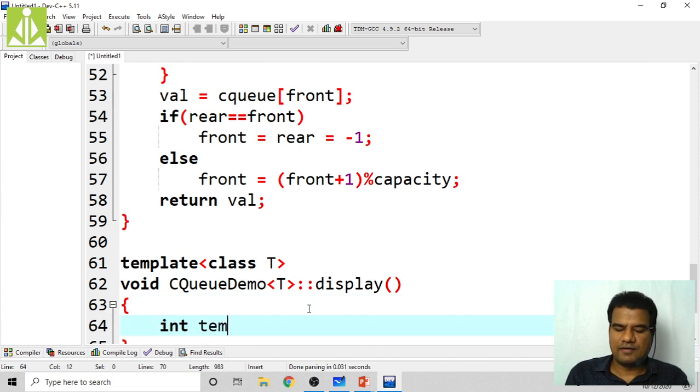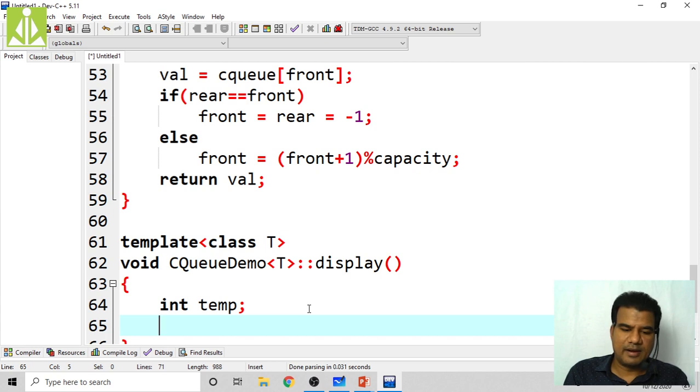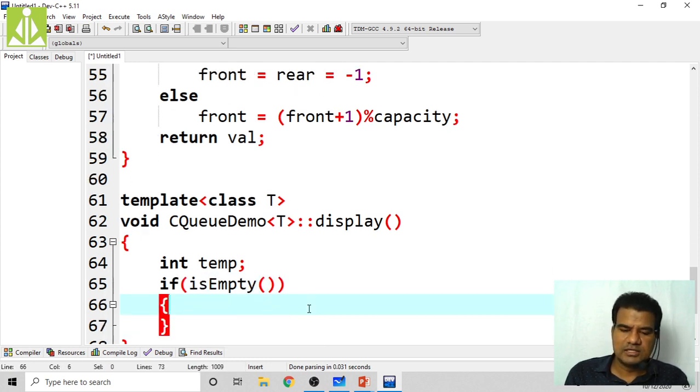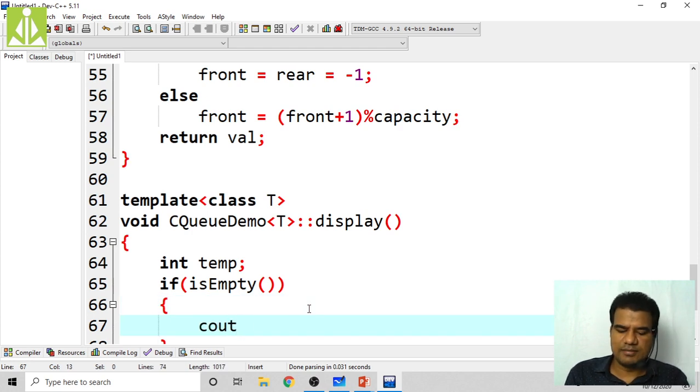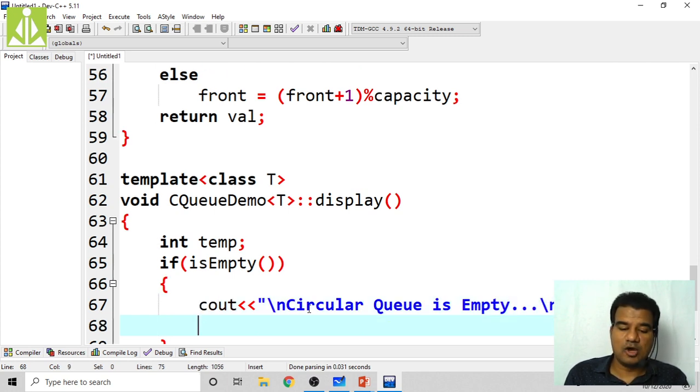In it, we have to take a temporary index parameter, and using this temporary index only, we are going to traverse throughout the queue to print all the values from the queue. Before printing we have to check if my queue is empty or not. If it is empty, simply print "circular queue is empty", because we cannot perform any display operation on it. Then exit from here itself.